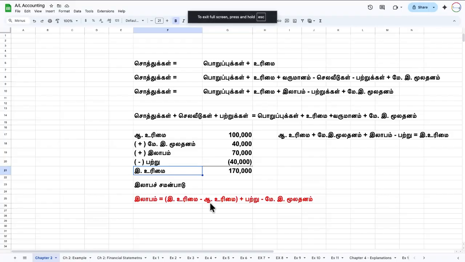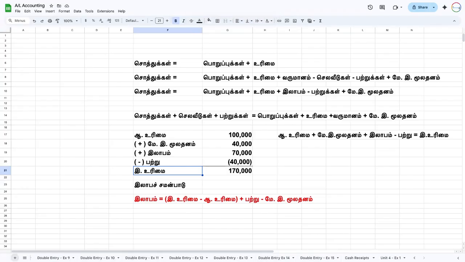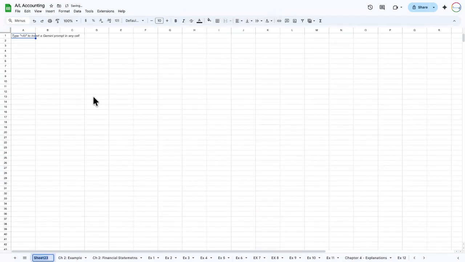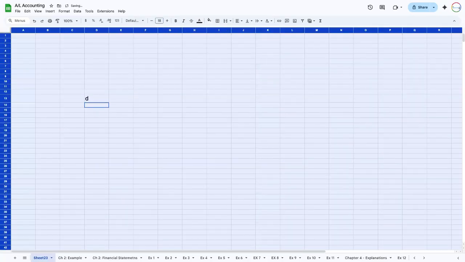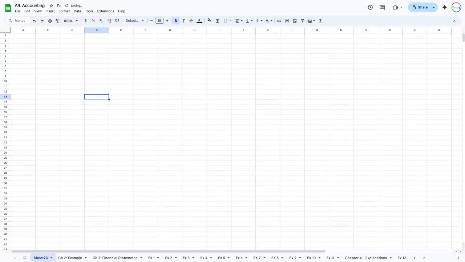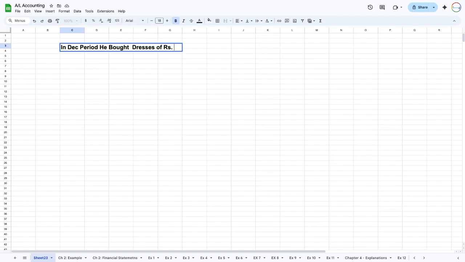So let me give you an Excel-based understanding, so you can get a proper idea. In the December period, he bought dresses of rupees 500,000.